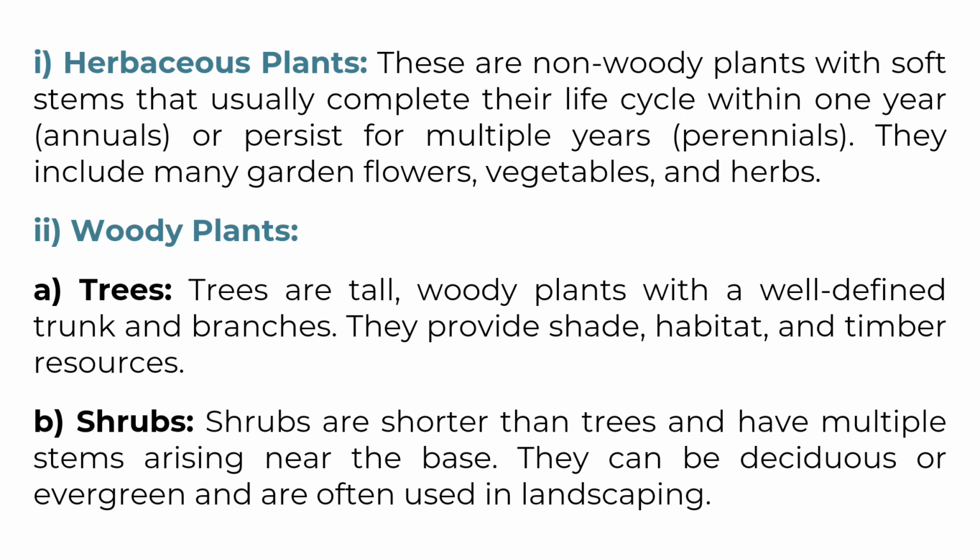Herbaceous plants. These are non-woody plants with soft stems that usually complete their life cycle within 1 year, annuals, or persist for multiple years, perennials. They include many garden flowers, vegetables, and herbs. Woody plants. They can be further divided into two groups, trees and shrubs. Trees. Trees are tall, woody plants with a well-defined trunk and branches. They provide shade, habitat, and timber resources. Shrubs. Shrubs are shorter than trees and have multiple stems arising near the base. They can be deciduous or evergreen and are often used in landscaping.